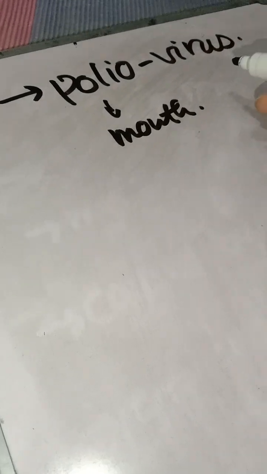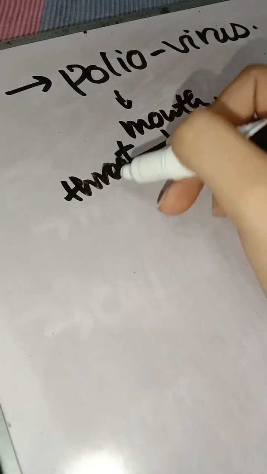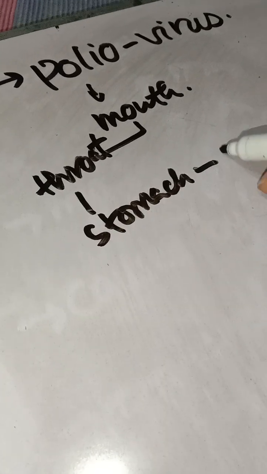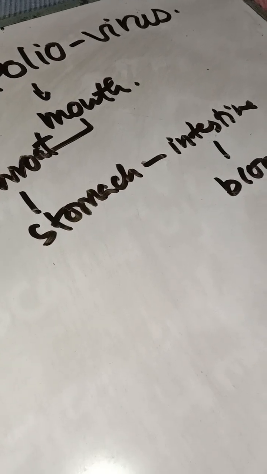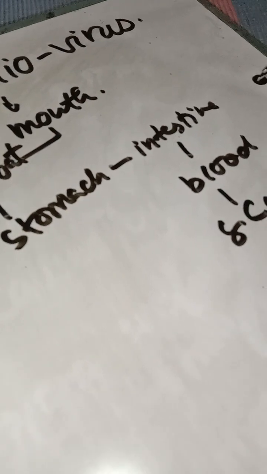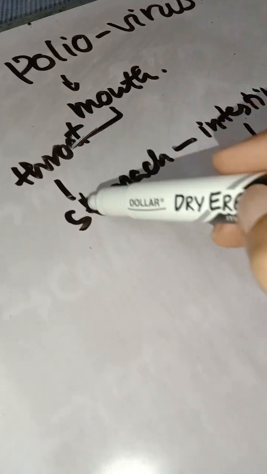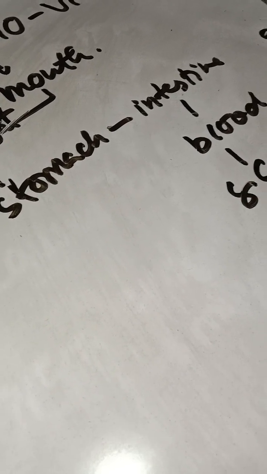Now, what does polio mean? Polio means mouth. It enters from the mouth, then goes to the throat, then to our stomach, after that it moves towards the intestine, then blood, and then the spinal cord. Okay, poliomyelitis enters from the mouth, then to throat, stomach, intestine, blood, and then to the spinal cord, and it destroys the nerves of the spinal cord.